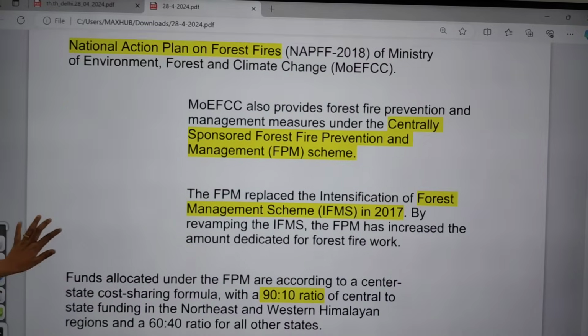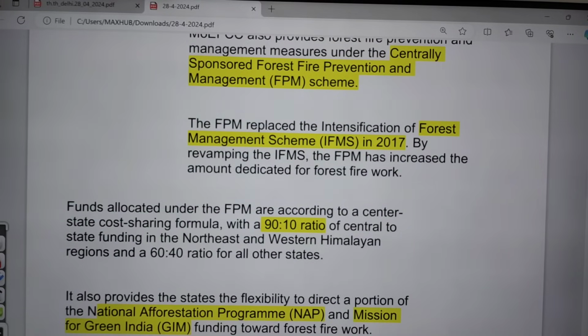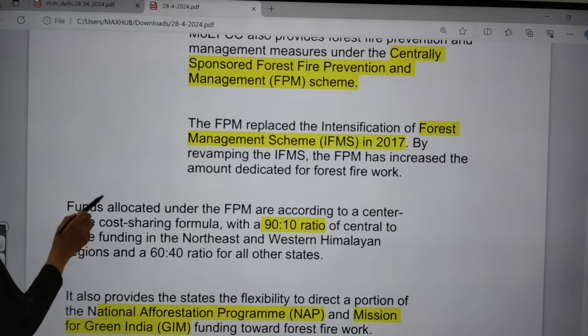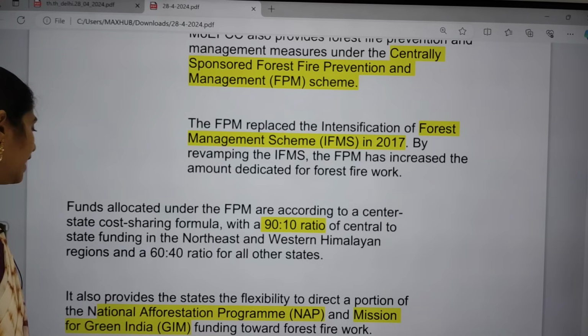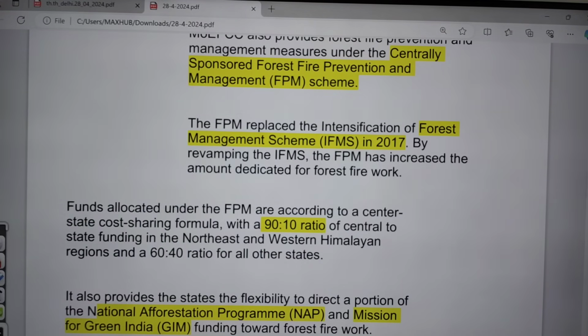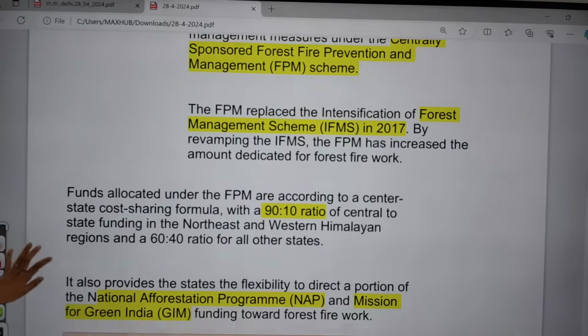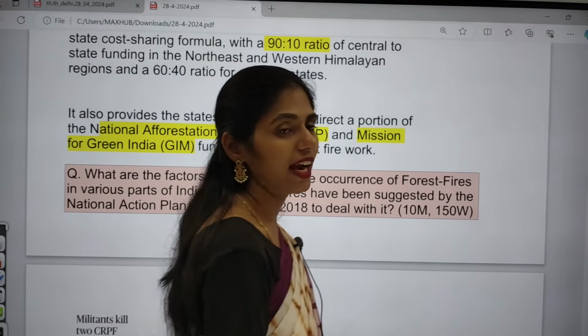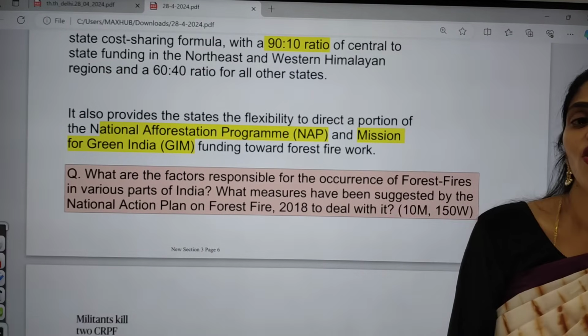We are also focusing on increasing the amount dedicated to forest fire work. Funds are collected under this FPM, that is, Forest Fire Prevention and Management, according to the center-state cost sharing formula. It will be a 90:10 ratio of central and state funding, which is seen here. This type of fund will also be helpful for proper funding towards forest fire work. So these are the steps we have taken to address the issue of forest fires.